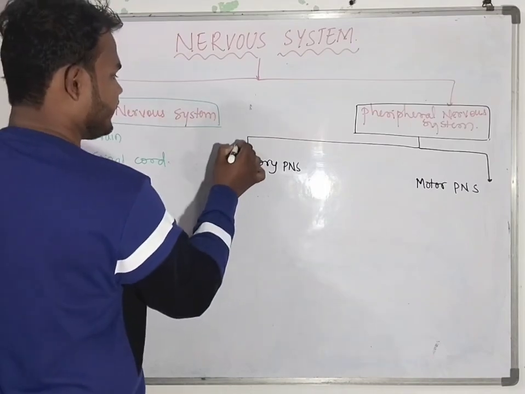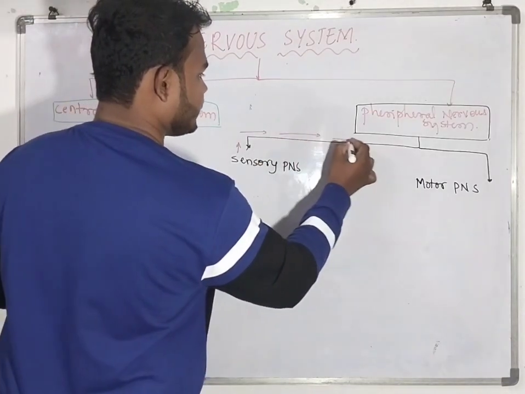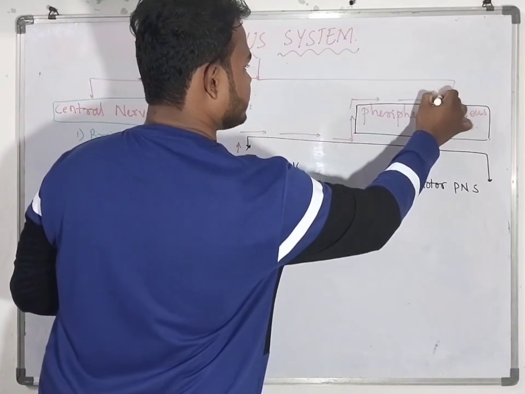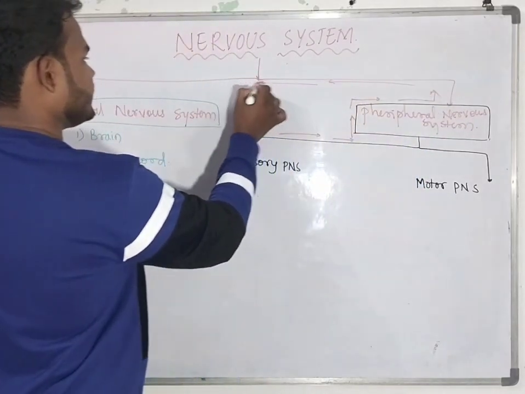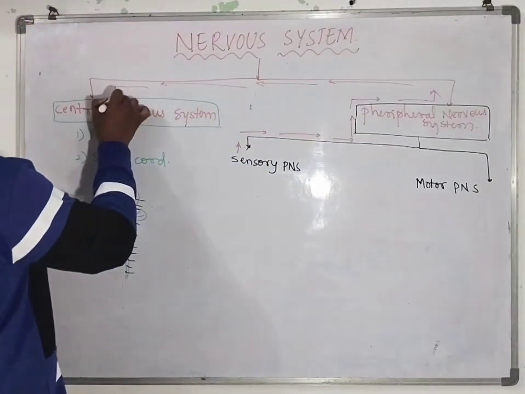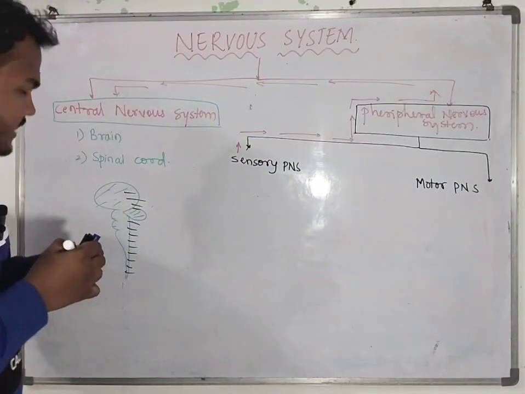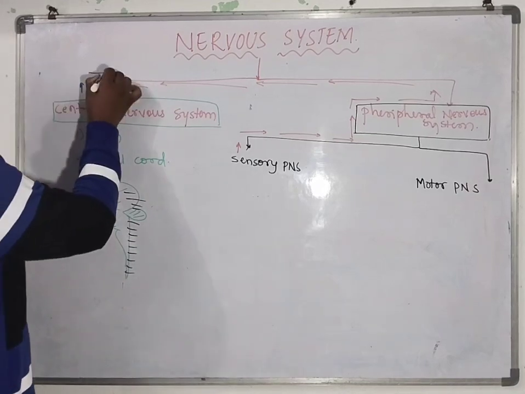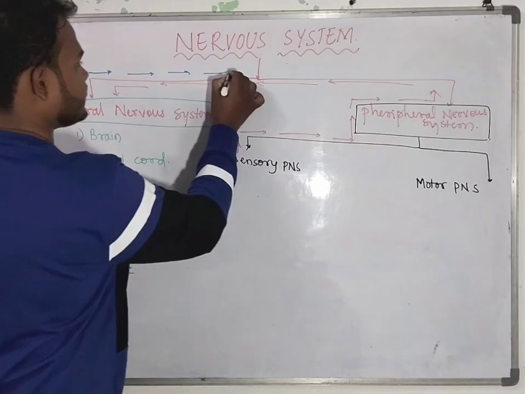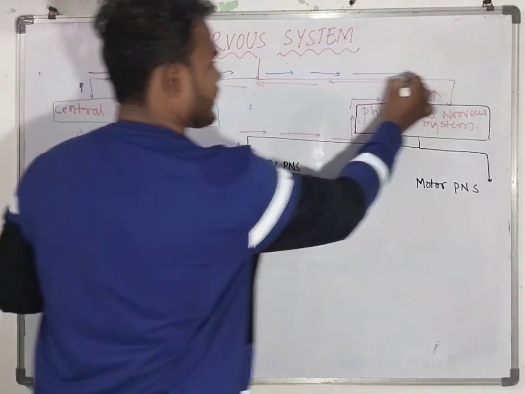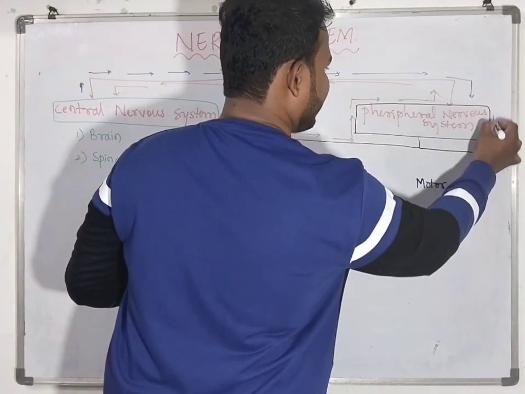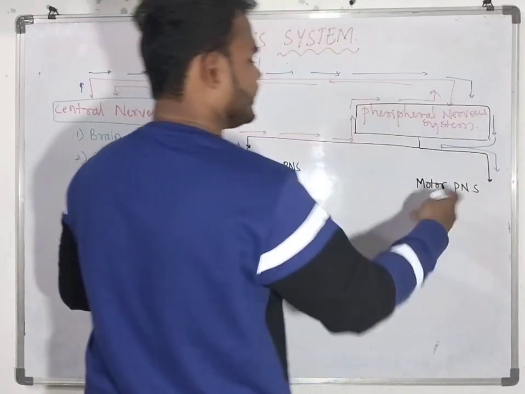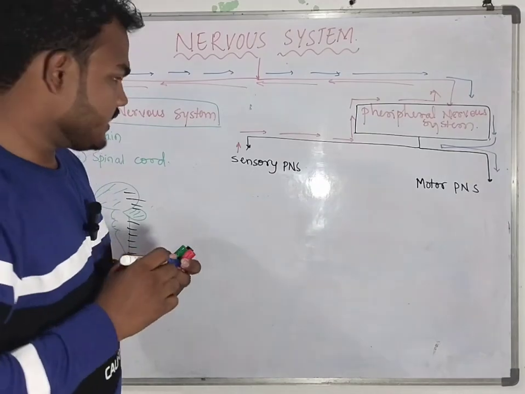So the sensory information goes from the peripheral nervous system to the central nervous system, the brain and spinal cord. From the central nervous system there is a motor nerve supplied again to the peripheral nervous system, the motor peripheral nervous system.